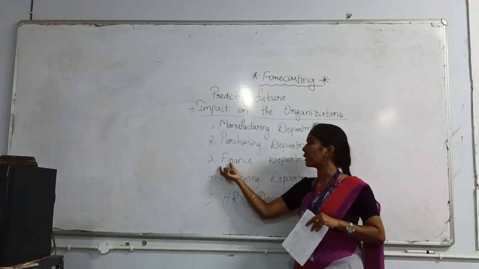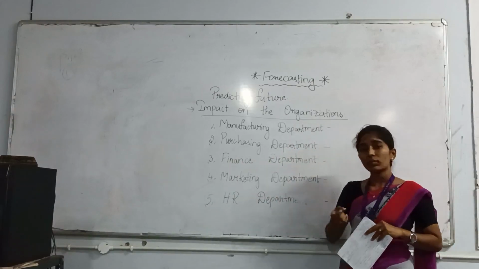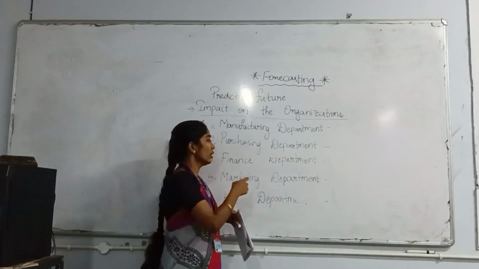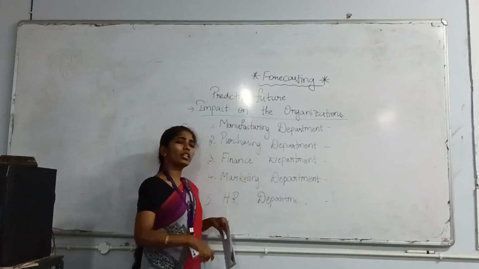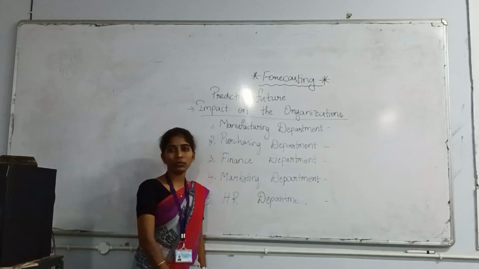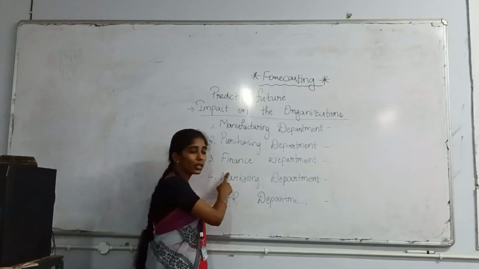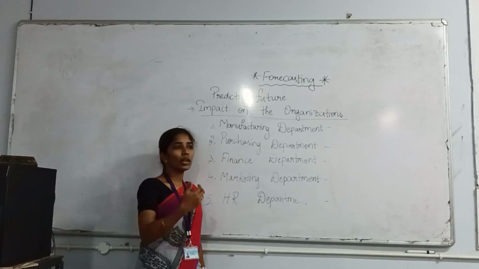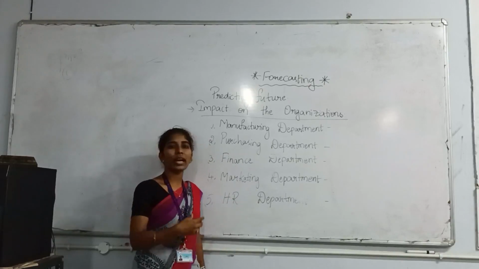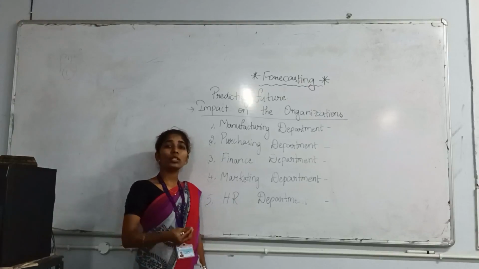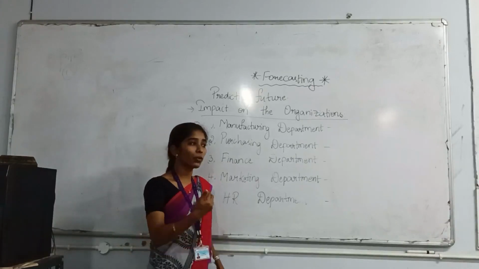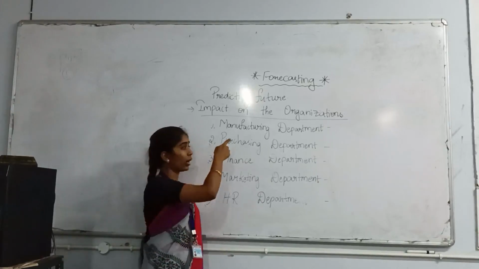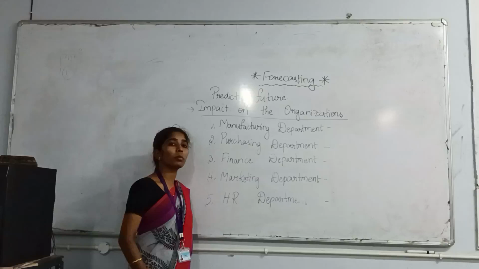Okay. Then third, finance department. How does the finance department use forecasting? Let's say the purchasing department has given an order of something. Now this finance department has to forecast what amount we have to spend in future and how much amount we have to invest in certain new material or in certain new plant and equipment which are required by the manufacturing department or the purchasing department.